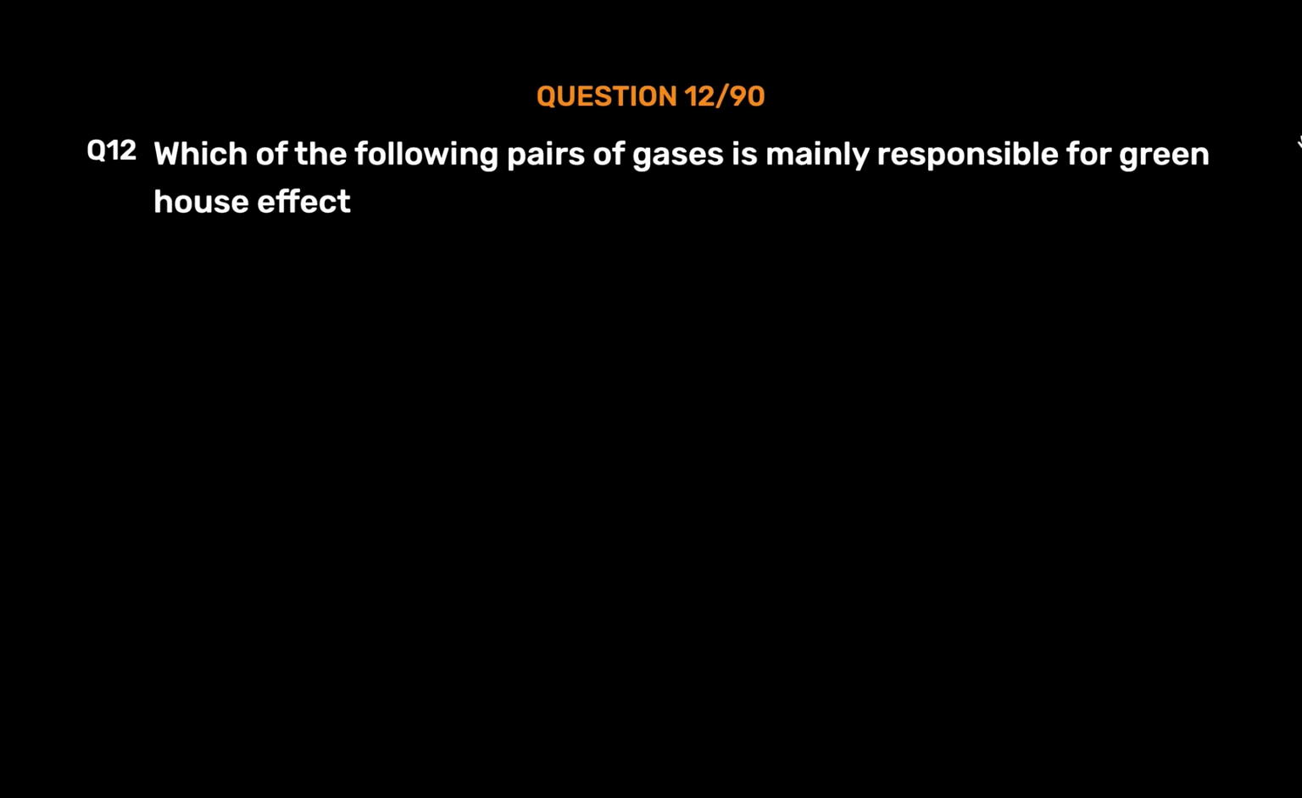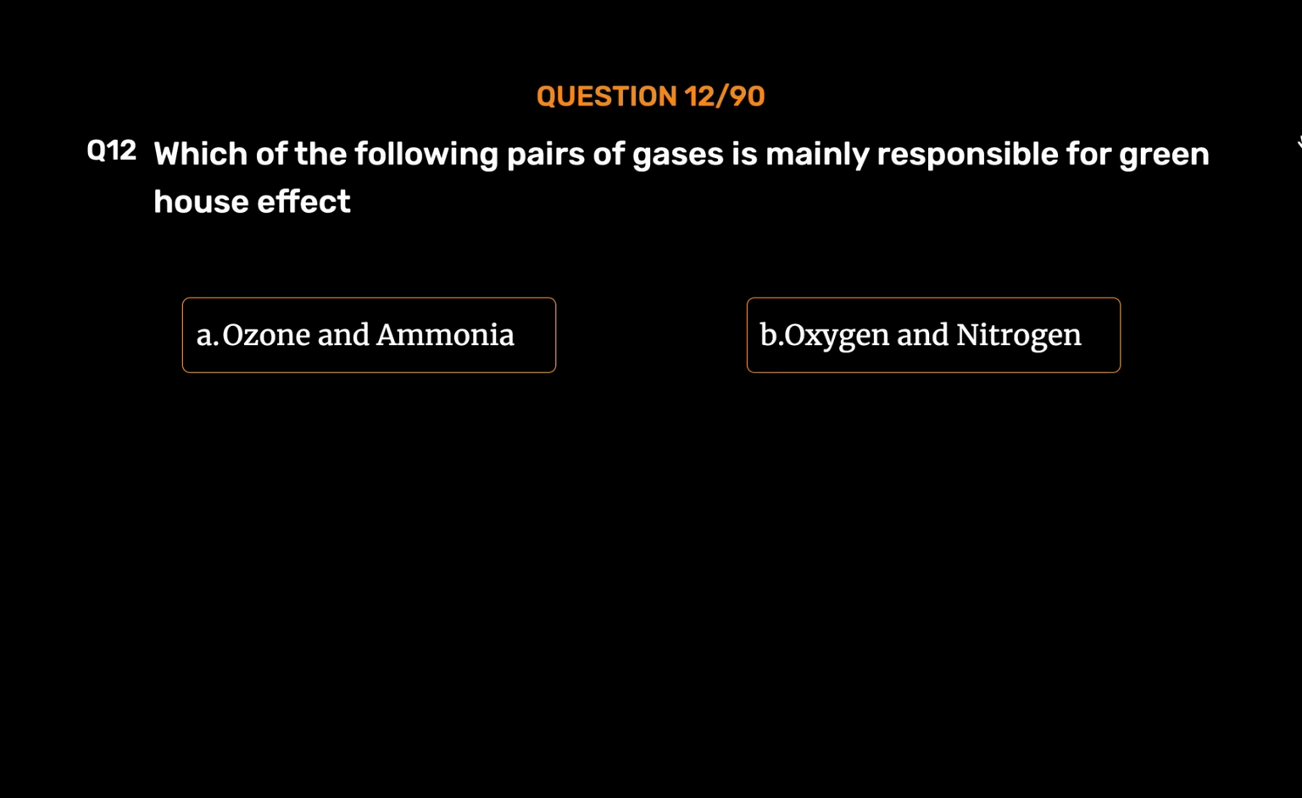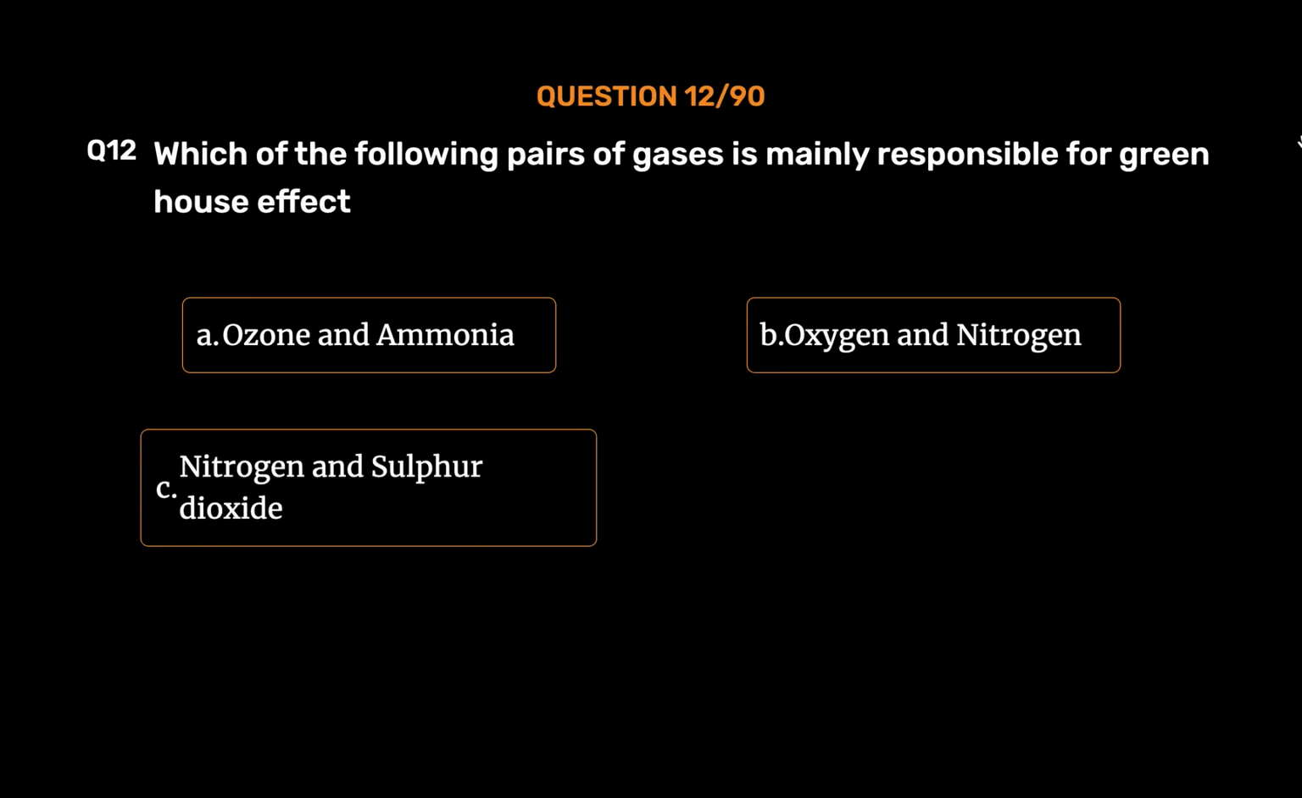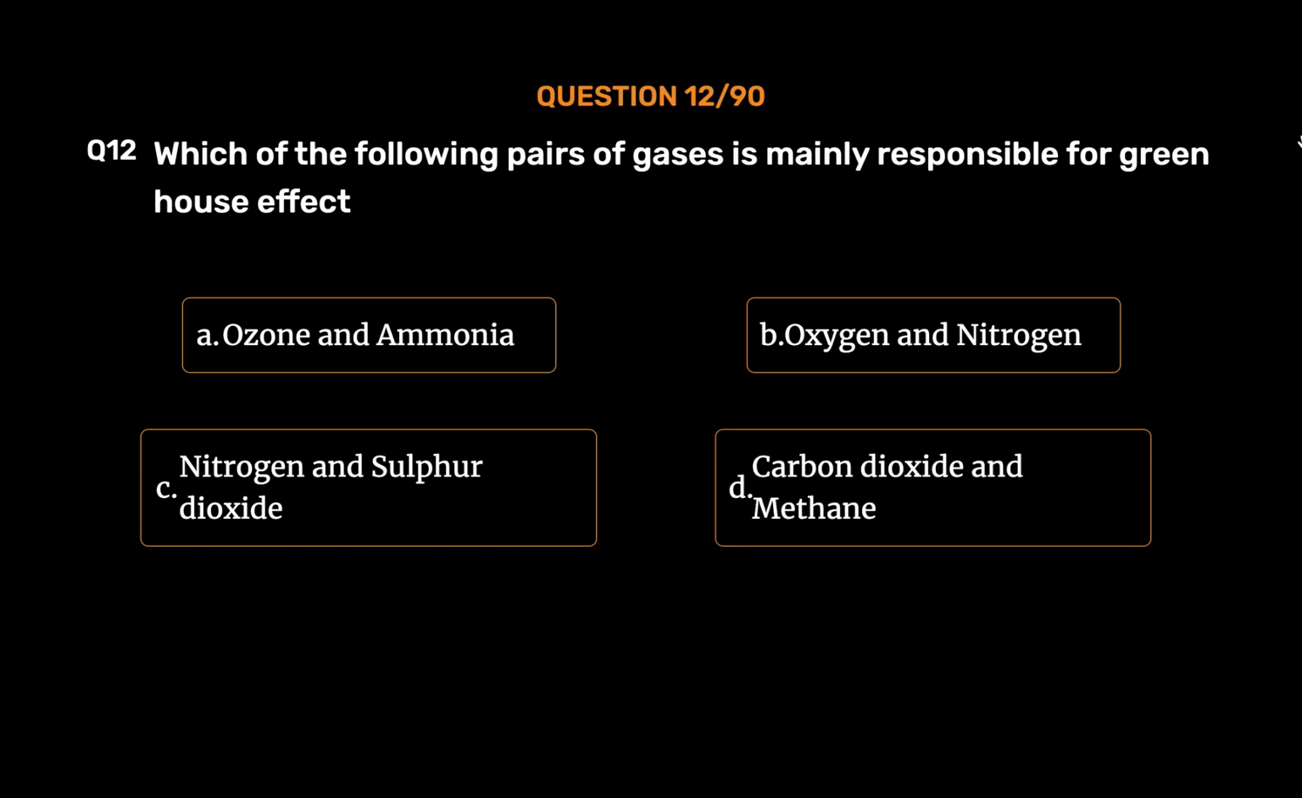Question number 12. Which of the following pairs of gases is mainly responsible for greenhouse effect? Option A. Ozone and ammonia. Option B. Oxygen and nitrogen. Option C. Nitrogen and sulfur dioxide. Option D. Carbon dioxide and methane. The correct answer is Option D.